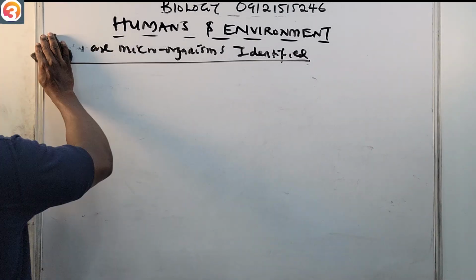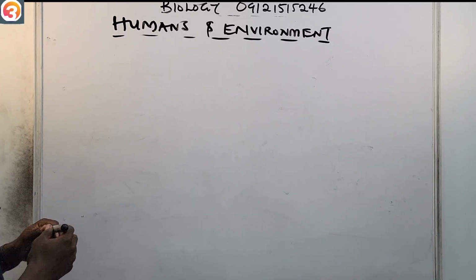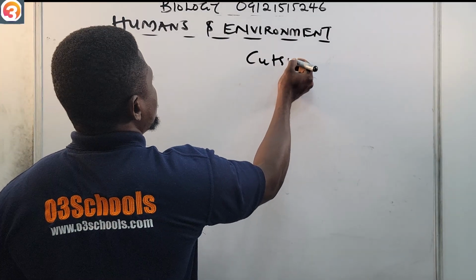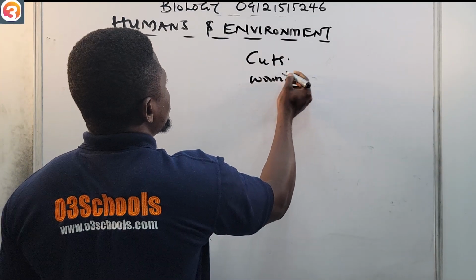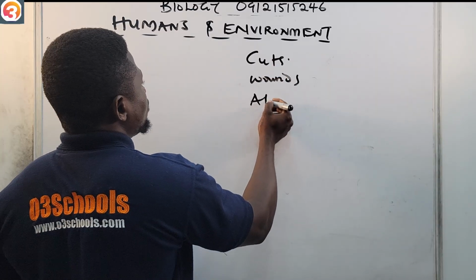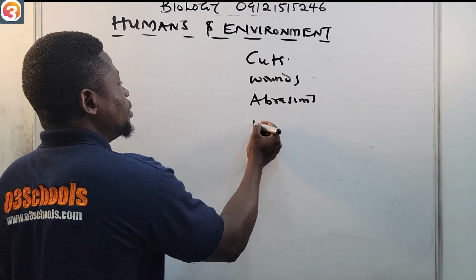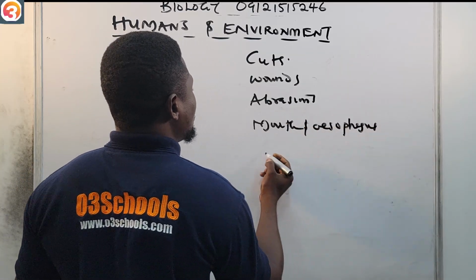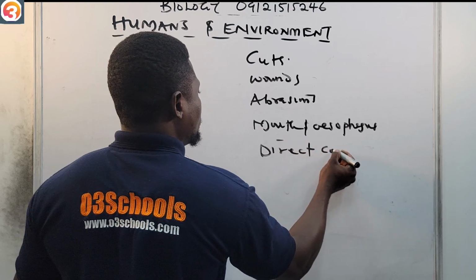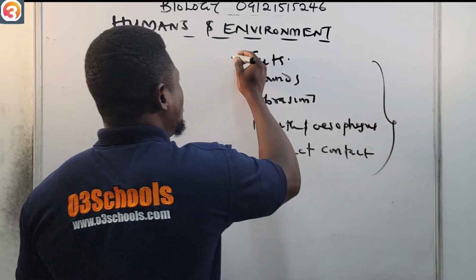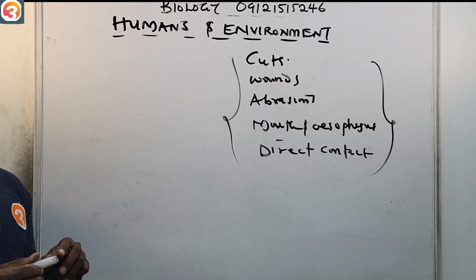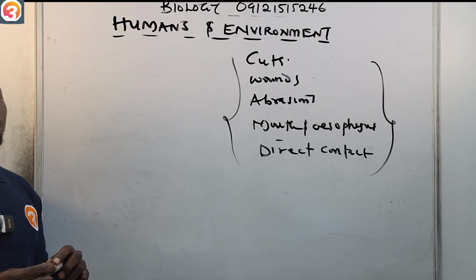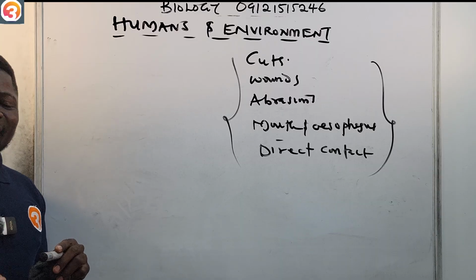So how do microorganisms enter into the body? They enter through cuts, through wounds, through abrasions. They enter through the mouth and esophagus. They also enter through direct contact with them. So these are some of the ways that microorganisms enter into the body: through cuts, wounds, abrasions, through the mouth and esophagus, and also through direct contact.